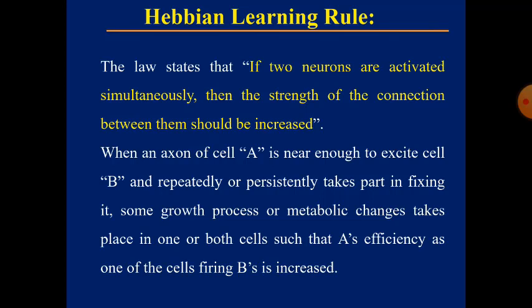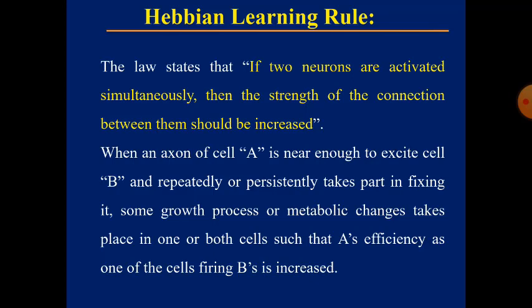Suppose the two connected neurons are activated asynchronously, meaning one is activated at one time and the other is activated at some other time. Then the strength of their connection is reduced or decreased.